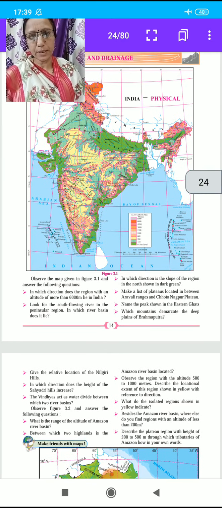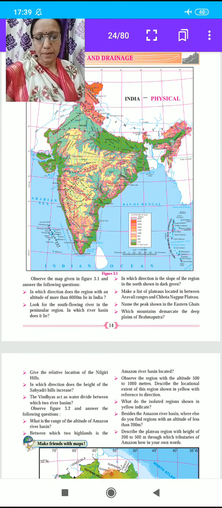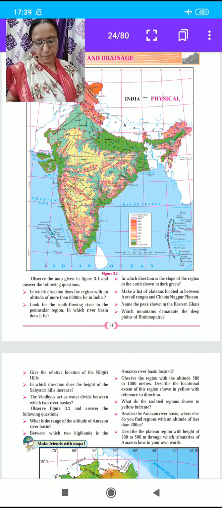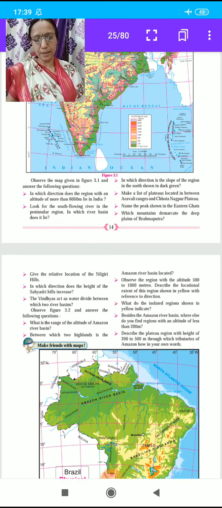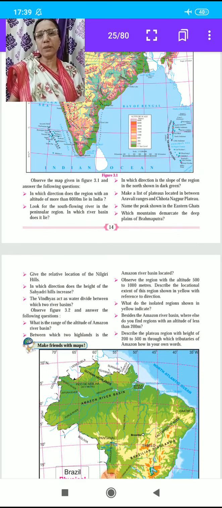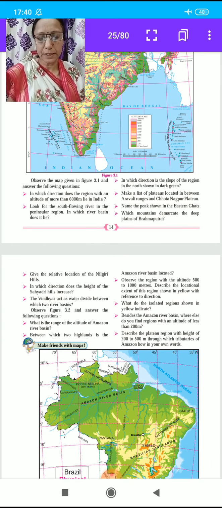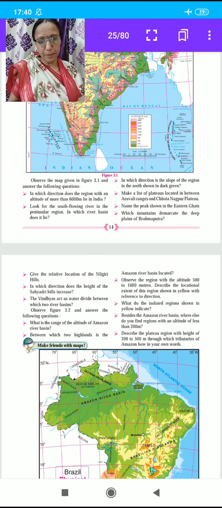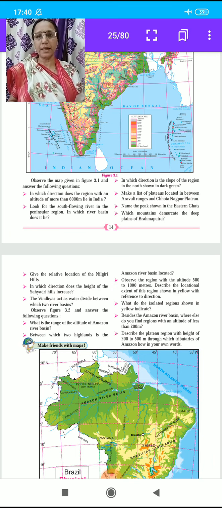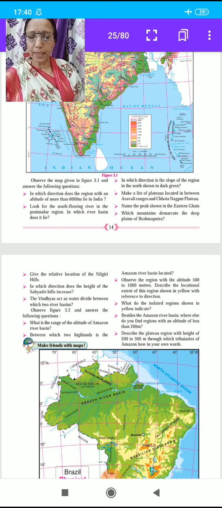Then the next set of questions is similar. Give the answers with the help of the physical map of Brazil. Here the next map is Brazil. Write the answers in your notebook with the help of this map. First question: what is the type of altitude of the Amazon river? Complete the other questions in your notebook with the help of the Brazil map, just as we did for India.